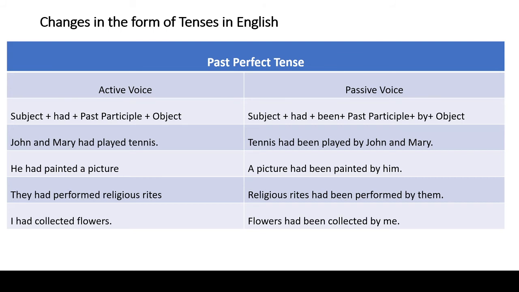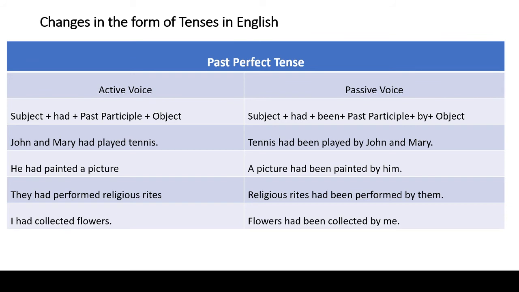So we have to begin our answer with the object, that is religious rites. After that we have to write had. Had is followed by been. Been is followed by the past participle of the main verb, that is performed. Performed is followed by by. After that we have to write the passive form of the subject, that is them. So the correct answer is religious rites had been performed by them.